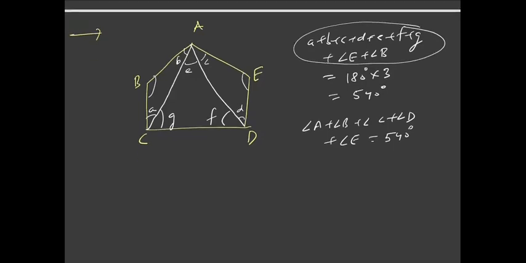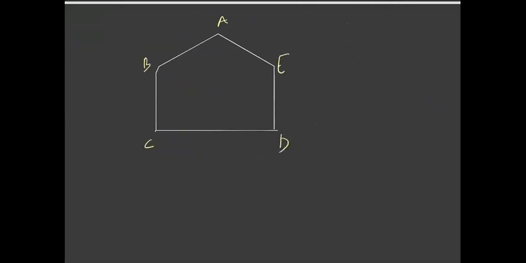Okay. So let us discuss one more method to prove this. I have a pentagon A, B, C, D, E. I'm taking any point O inside this pentagon, and I'm joining the point O with all the vertices of the pentagon. So you can notice that now I have 5 triangles: OAE, OED, OCD, OBC, and OAB.